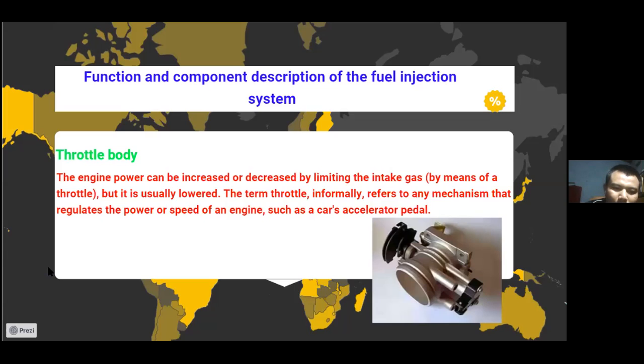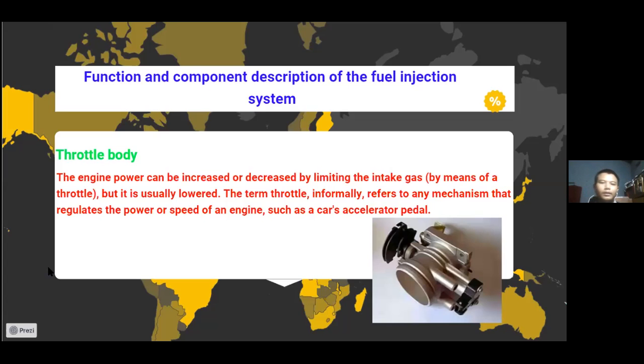The term throttle informally refers to any mechanism that regulates the power or speed of an engine, such as a car's acceleration pedal.